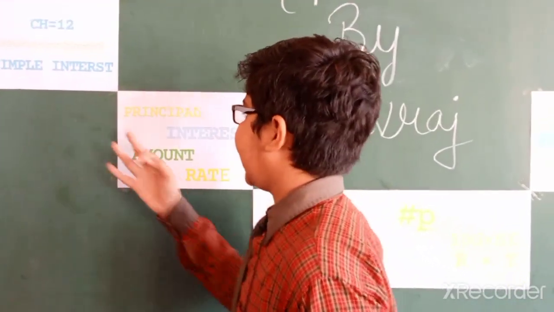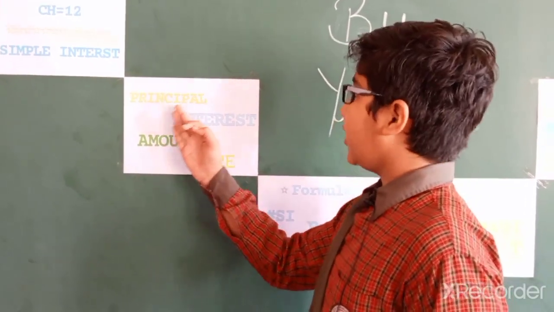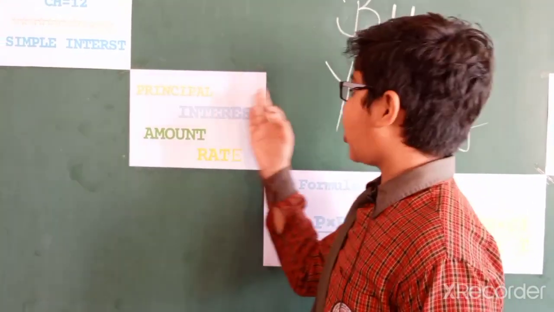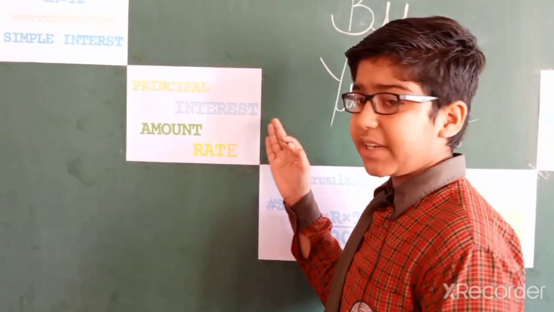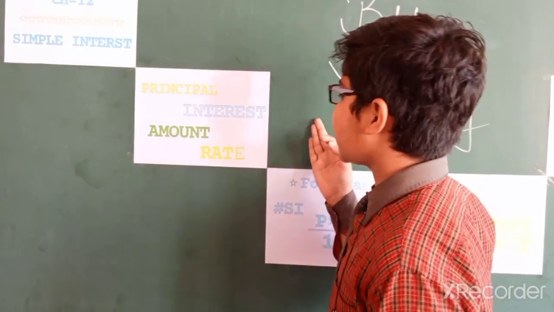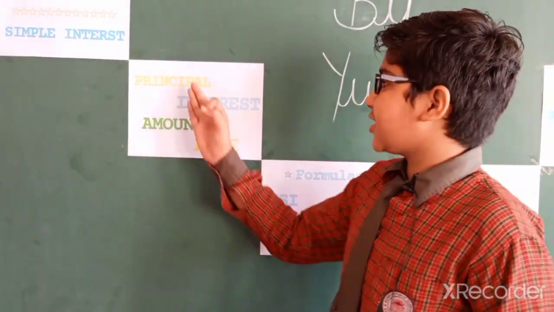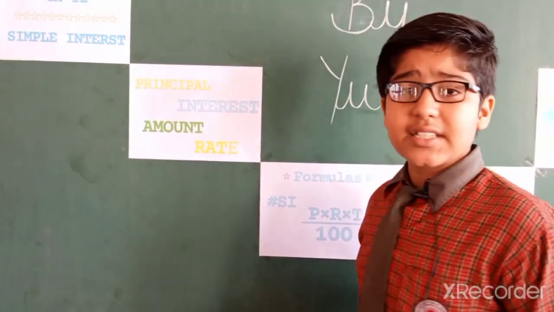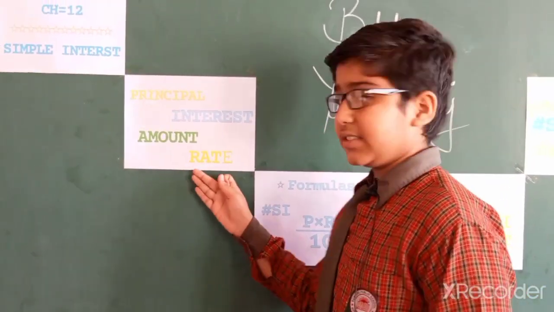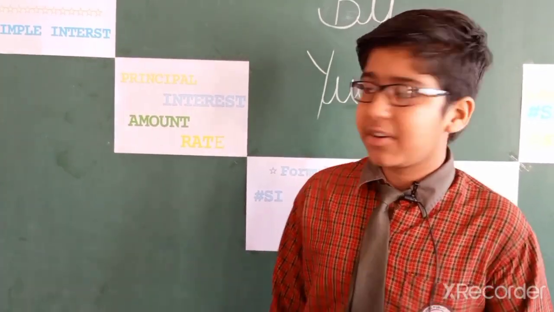I would like to repeat this method again. Simple interest: there are some terms. Principal: the borrowed money is called principal. Interest: the additional money is called interest. Amount: the total money paid by the borrower is called amount. Clearly, the sum of principal and interest is called amount. Rate: the interest on rupees 100 for a year is known as rate percent per annum.